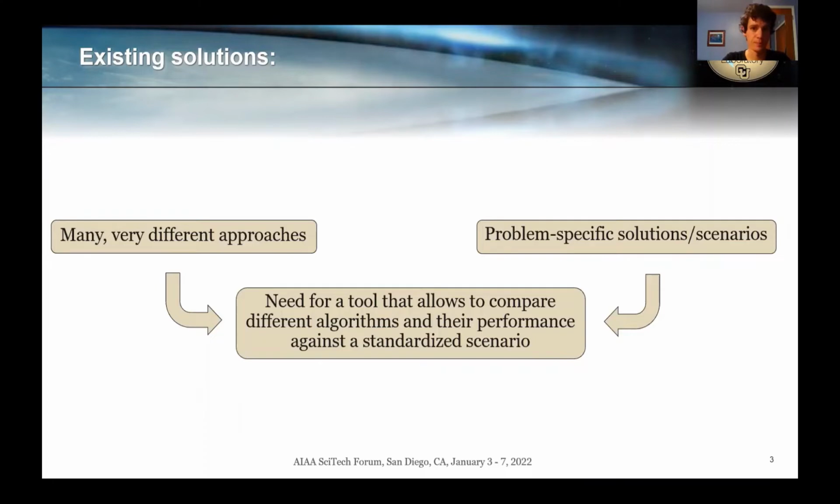Some rely on Lyapunov theory, others rely on some kind of path planning algorithms. The problem is therefore how to compare these very different algorithms. Also, many of these solutions are problem-specific or come within problem-specific scenarios. So whenever a new implementation for a new mission, for example, needs to be simulated, we need a tool that allows us to compare these different algorithms and their performances against a standardized scenario.